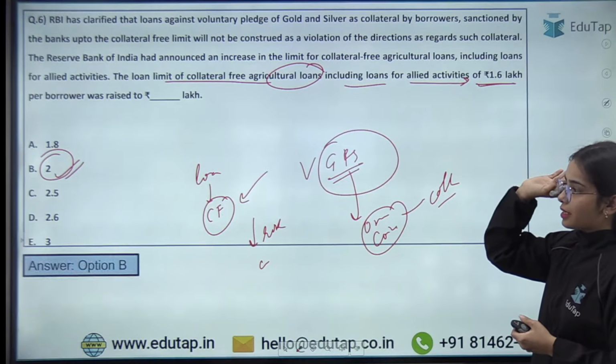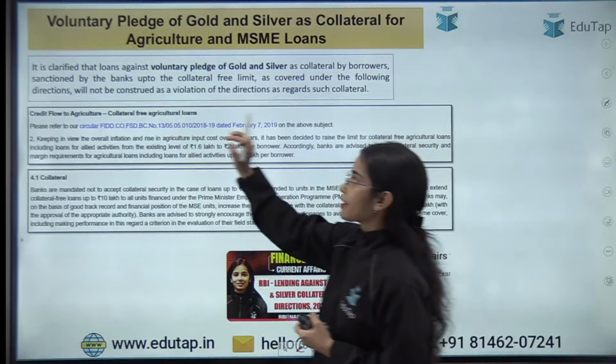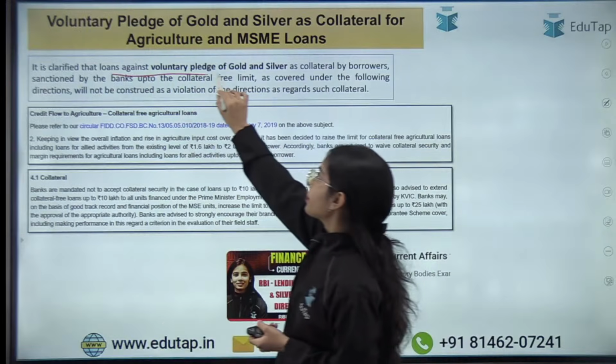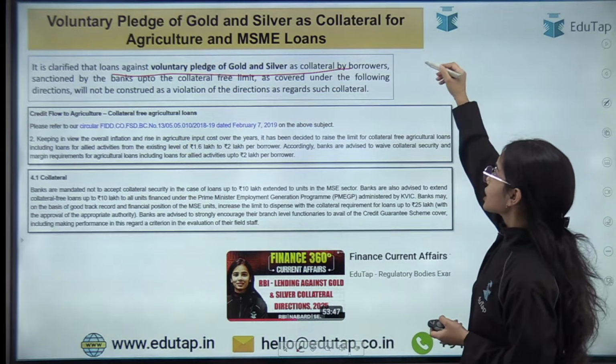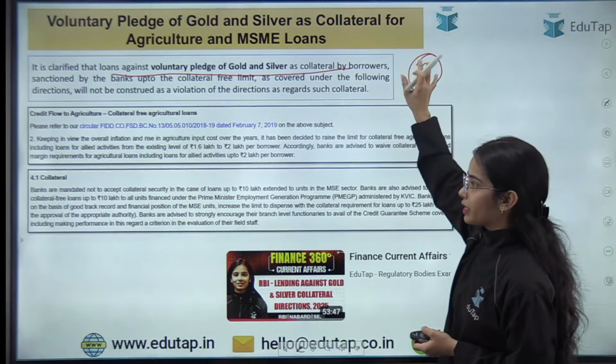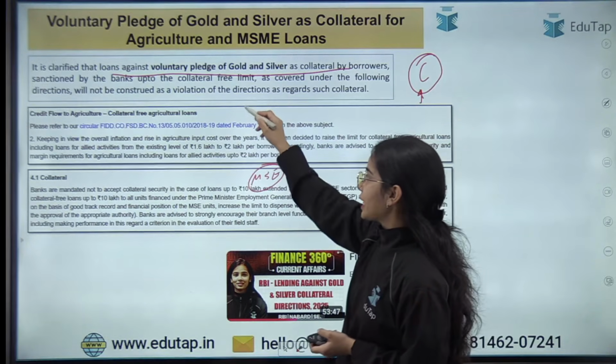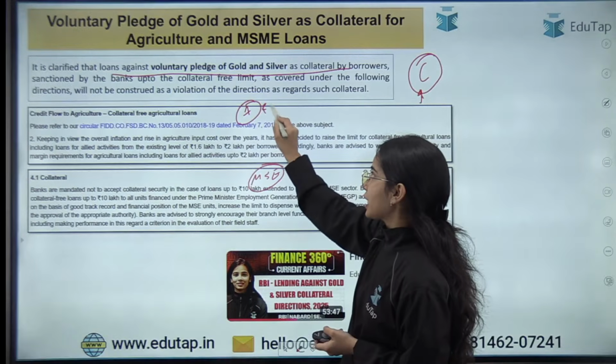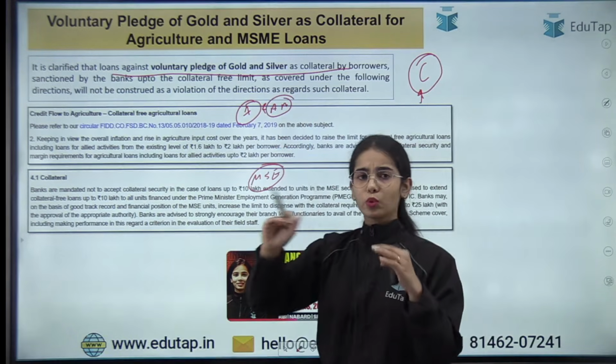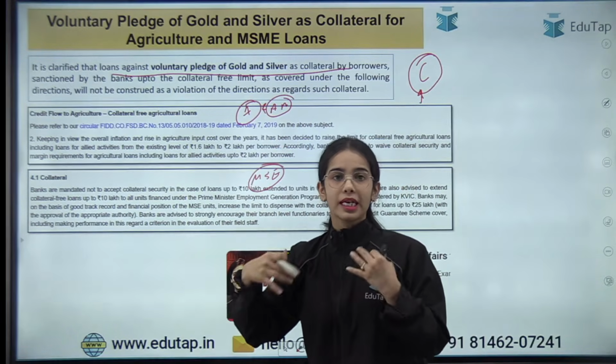So here the answer is B. Basically it is clarified that loans against voluntary pledge of gold and silver collateral. So there are collateral free loans. There are collateral free loans for the micro and small enterprises, as well as for the farmers, for the agriculture and allied activities. There are, to a limit, there are collateral free loans that is provided.